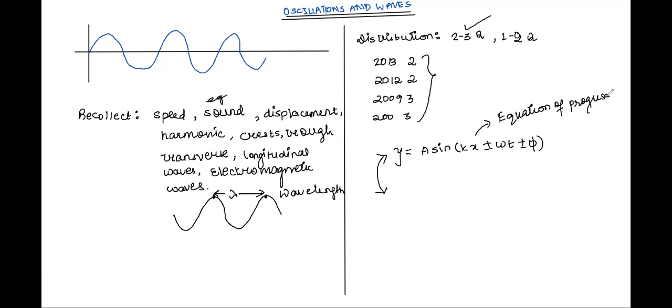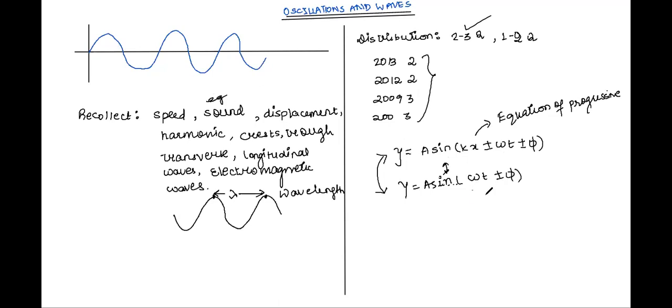Can you think something about its relation with SHM? Tell me. So SHM is A sin(ωt ± φ). And here we have the progressive wave. What is the analogy? Can you try comparing how they are same and how they are different?